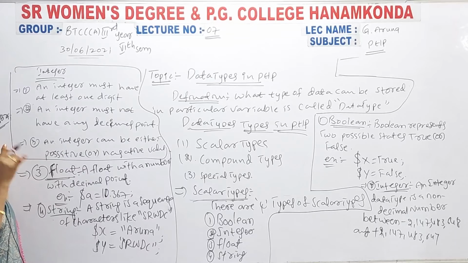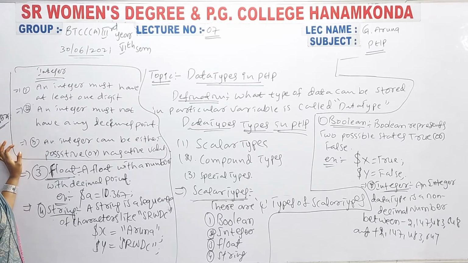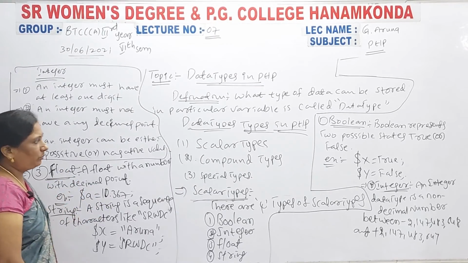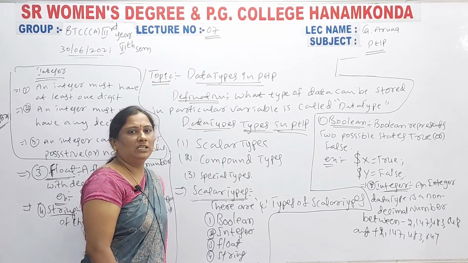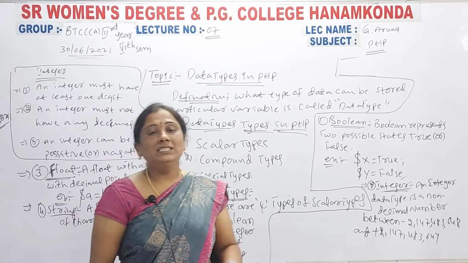Take any variable, dollar a is equal to some integer value you can assign. Then for float, write the definition and example, and for string, write the definition and example. These are the scalar types.